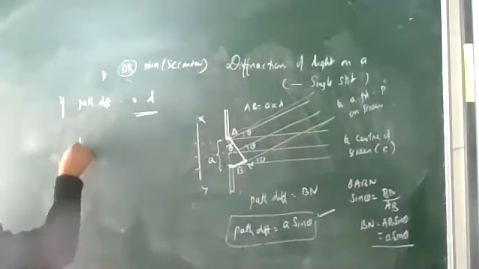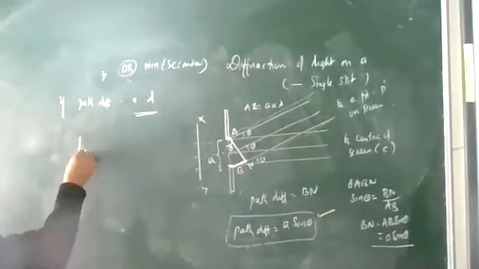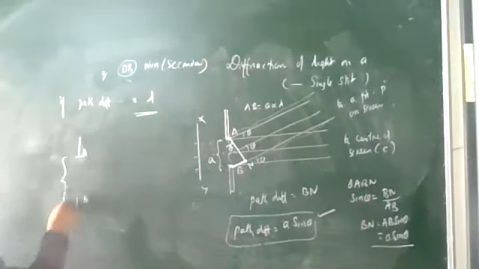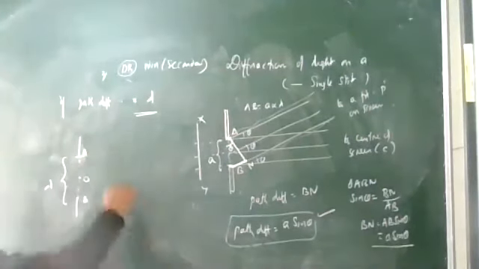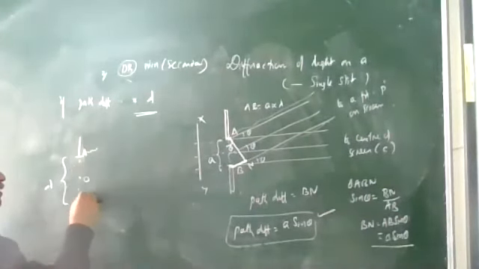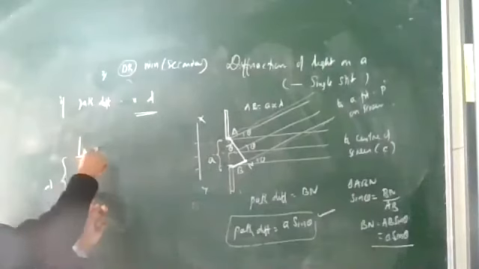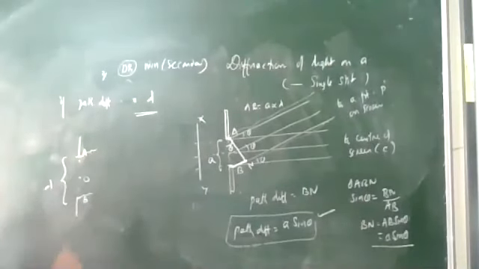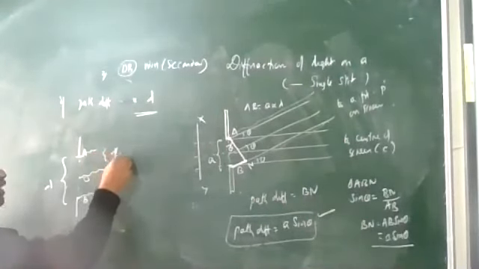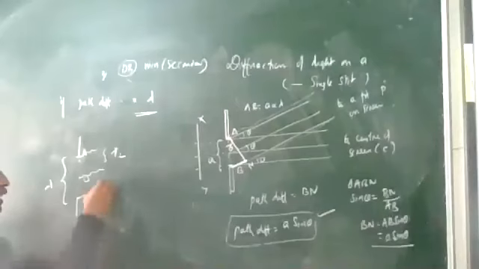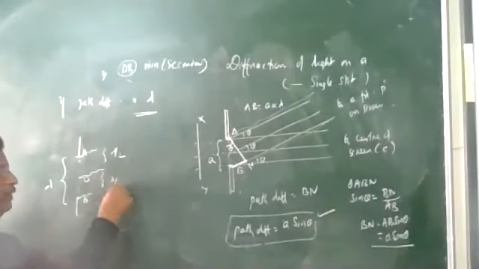So these are the steps. Between A and B the path difference is lambda. O is the center, so the slit is divided into two equal parts. One wavelet is going from A, another from B, with lambda between them. O is the center point. One wavelet goes from O and one starts from A. Between them the path difference will be lambda by 2, and between the other pair the path difference will also be lambda by 2.